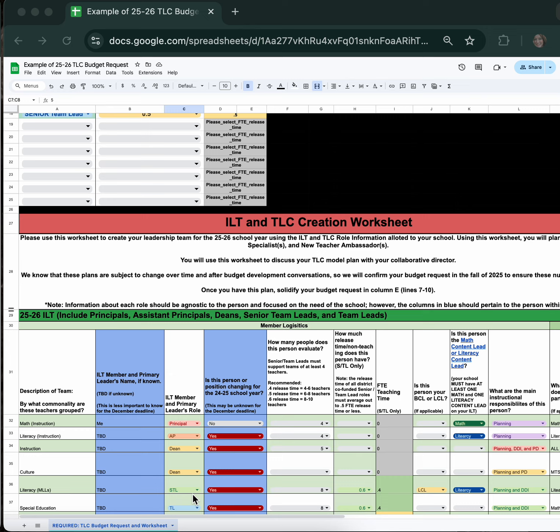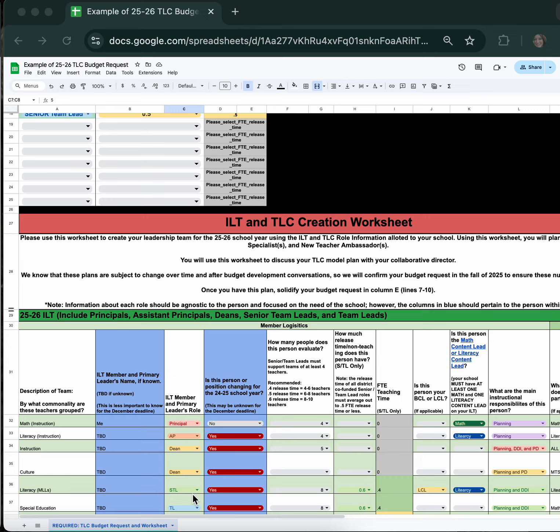I want to start by naming that I will be working with a completed document to show an example of the work. My hope is that this work will inspire or spark ideas for your school, but this example is not a comment about the right way to create a leadership team, as there are many ways to form a leadership team and many ways to identify, support, and honor all subject areas. If you love some of the ideas shown in this video, you can consider using them. If you disagree with the leadership structure, that is also okay.